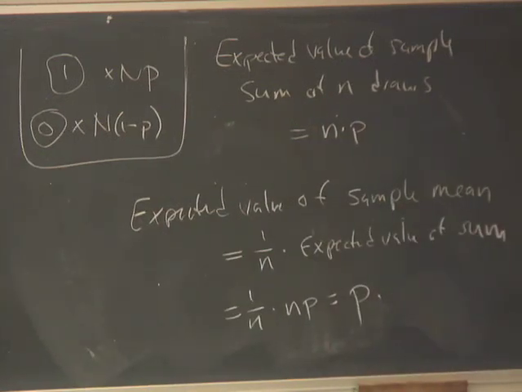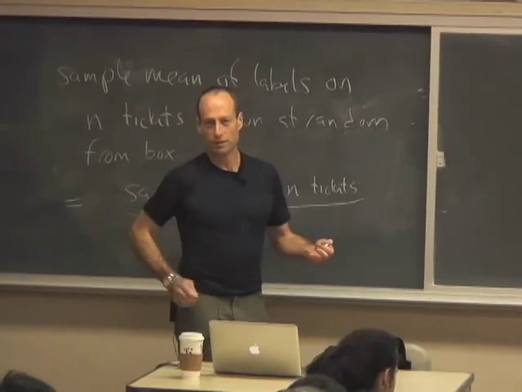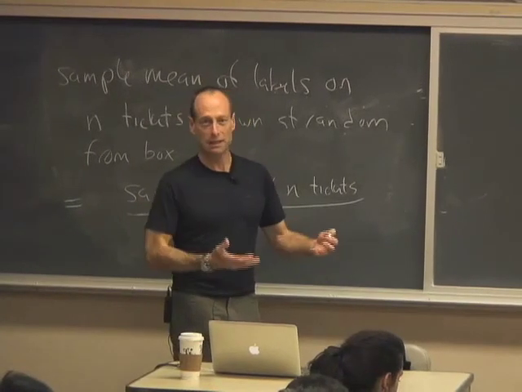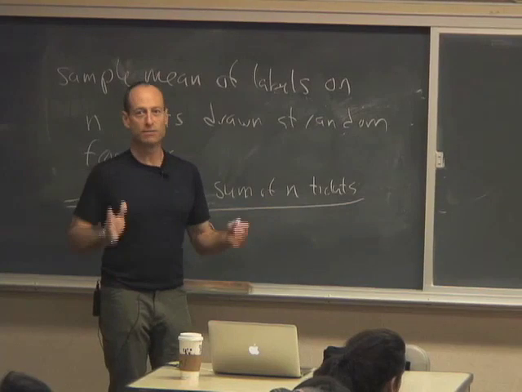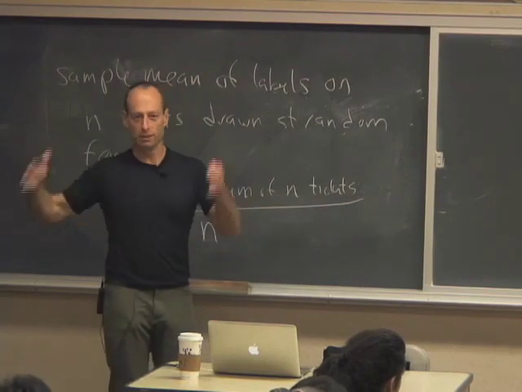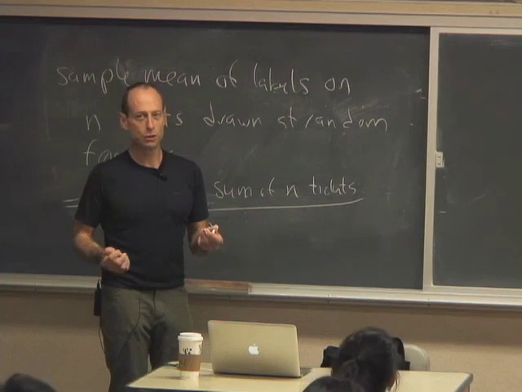So the expected value of the sample sum of n tickets drawn at random from a box is n times the average of the numbers on the labels of the tickets in the box. Then once I take n times that average and divide it by n, I get back the average. The expected value of the sample mean is the mean of the numbers on the tickets in the box. So the expected value of the sample mean is the population mean, the population of tickets in the box. Does this make sense? Okay.